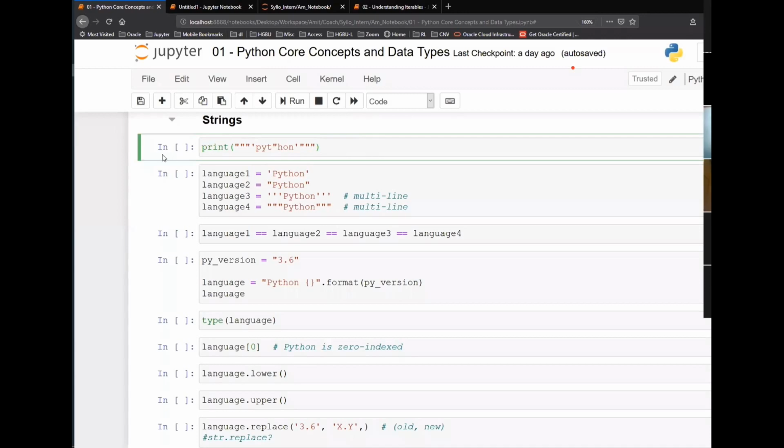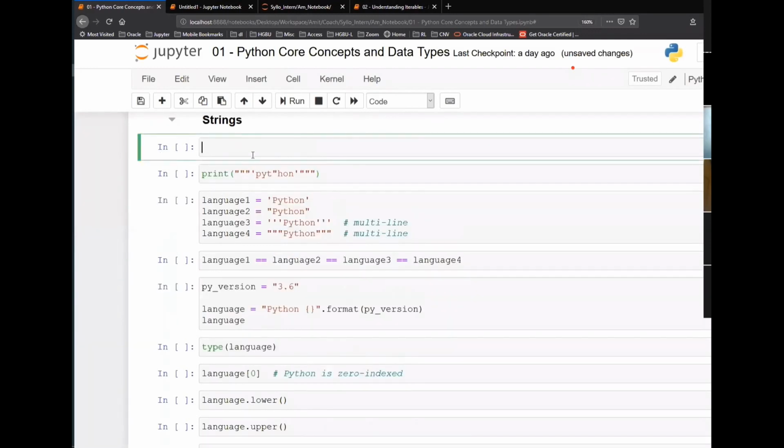Now there is something called escape characters. First let me deal with that, and then I will run through the code snippets. Okay, so let's say name equals Amit. You guys are able to see my screen, right? Is it visible, or should I increase the font a little bit more? No, sir, visible.